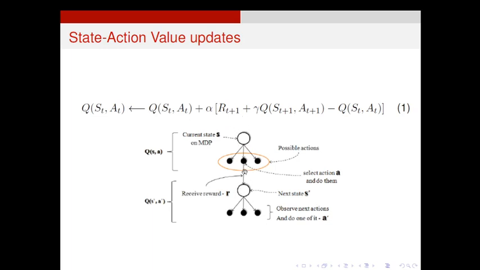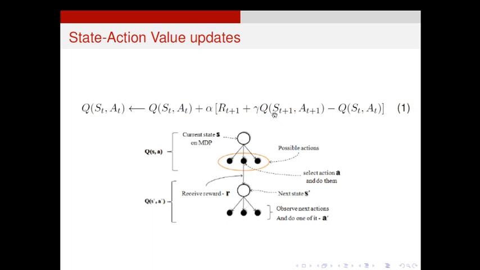Then R_{t+1} is the immediate return obtained by choosing this action. It is denoted by R here. Then gamma is the discount factor: how the learning from this state is transferred into this state.